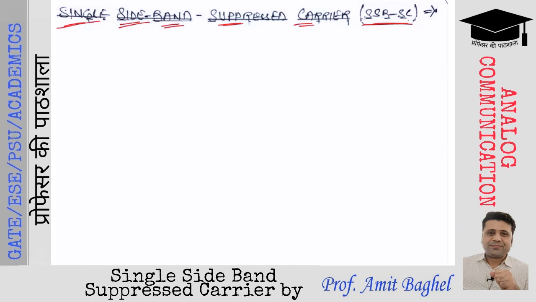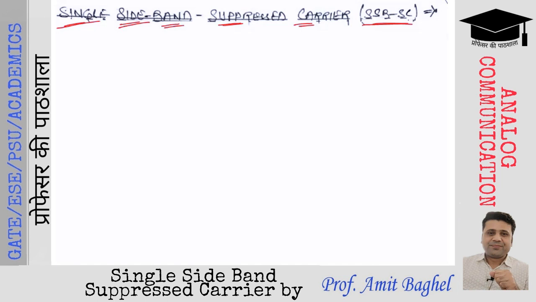This carrier takes a lot of power while transmitting. So when we eliminate it from transmitting, we need to send only the sideband signals. The carrier will not be transmitted. When we are transmitting only the sidebands, the method is known as double sideband suppressed carrier. So we are suppressing the carrier and we are transmitting only two sidebands. Hence, we got improvement in the efficiency of the power.